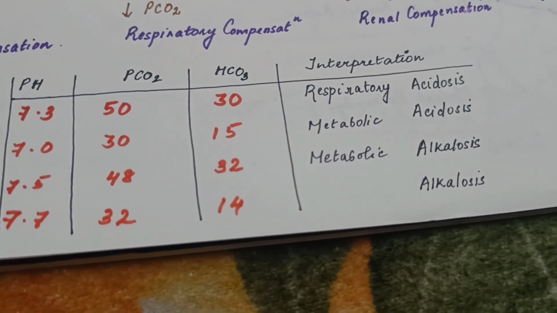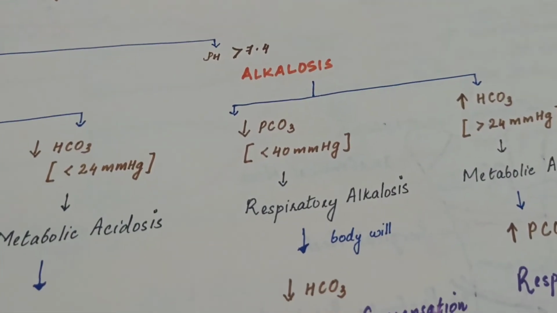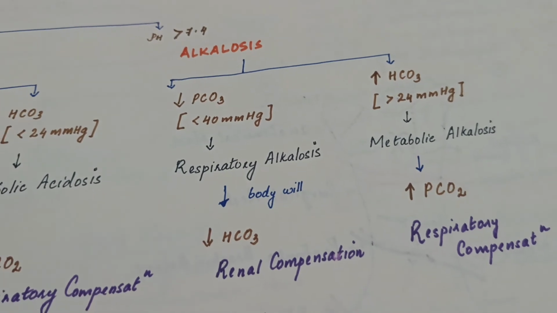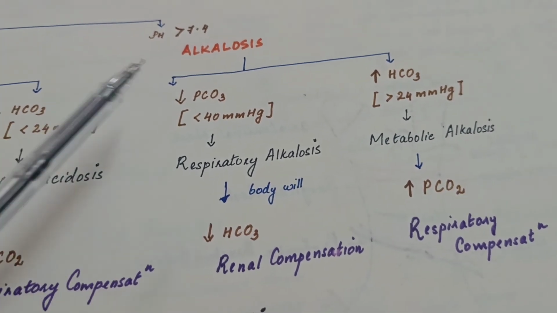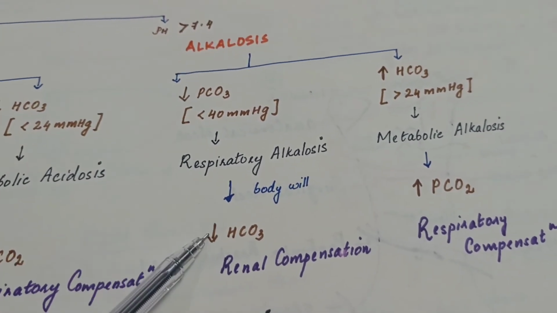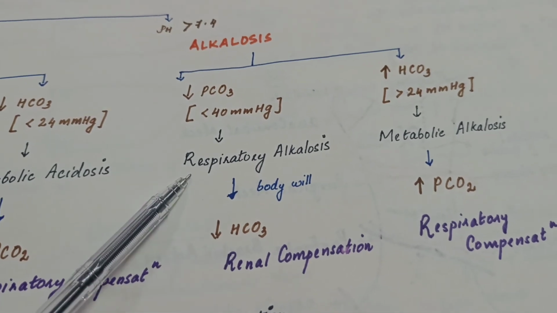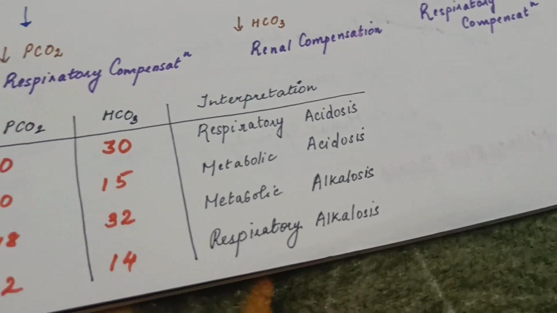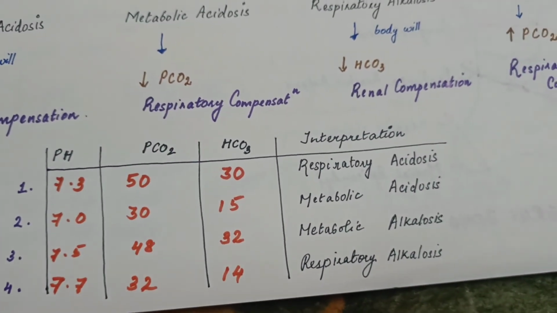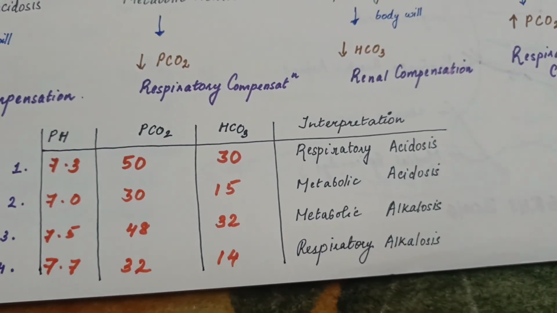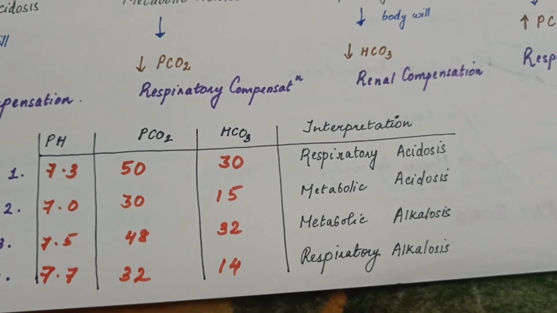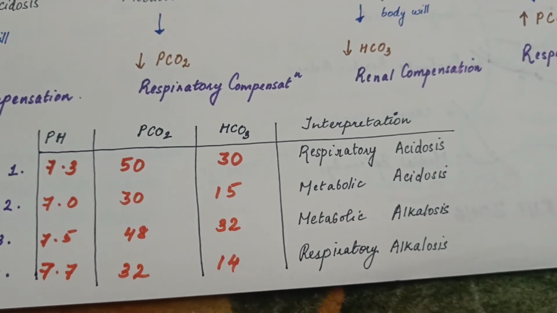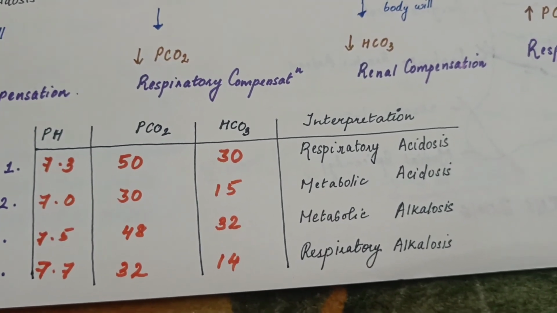In alkalosis, PCO2 and HCO3 decreased, so this is respiratory alkalosis. Hope you all understand how you can interpret questions on respiratory, metabolic, alkalosis and acidosis.